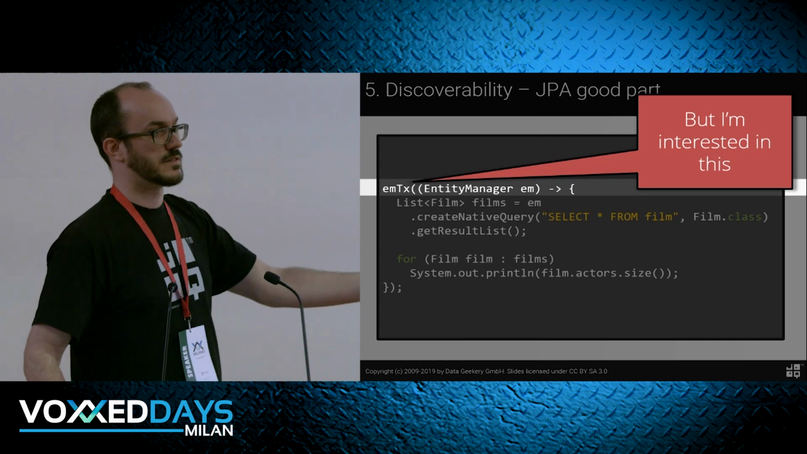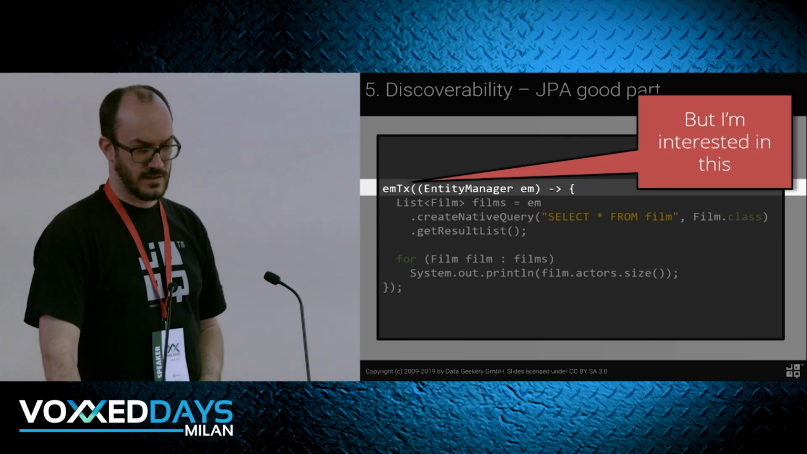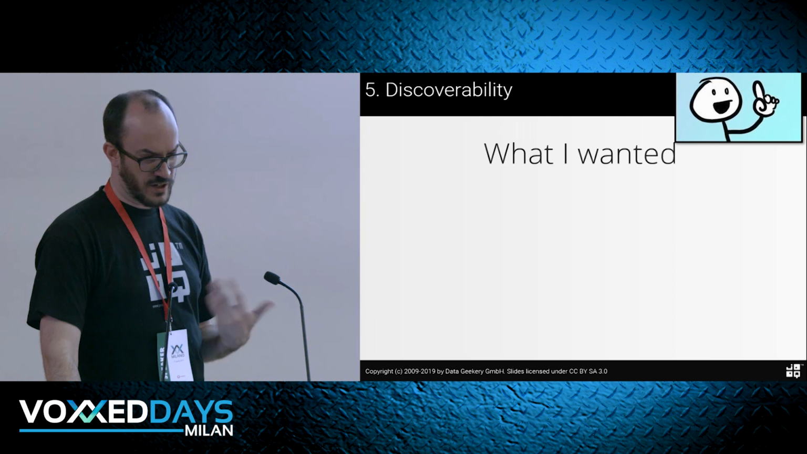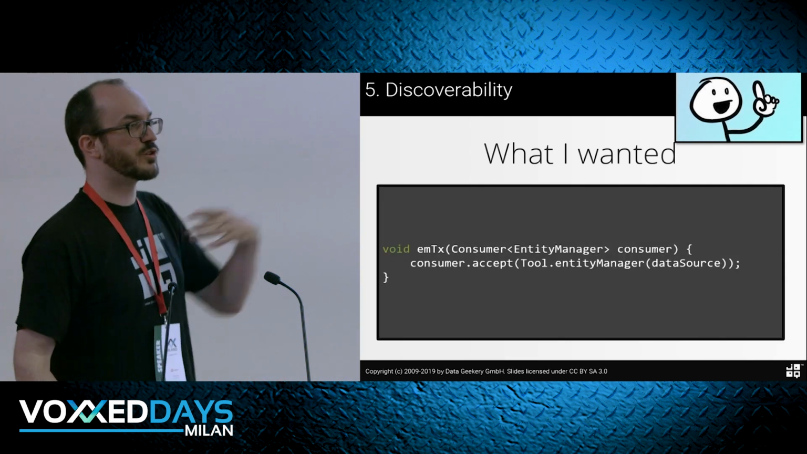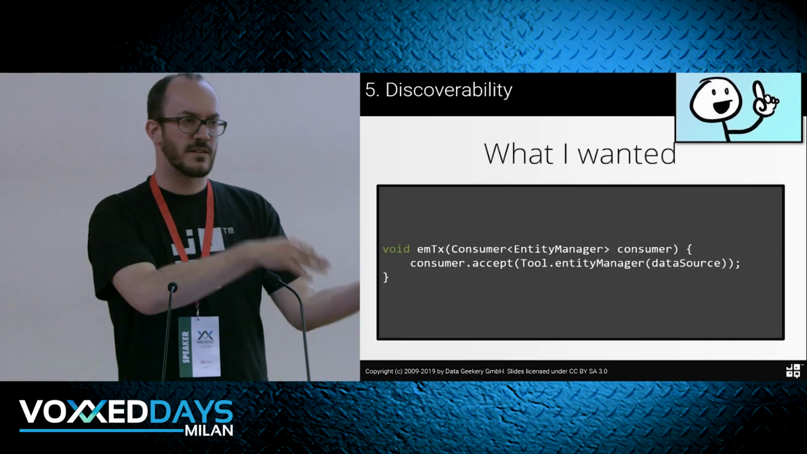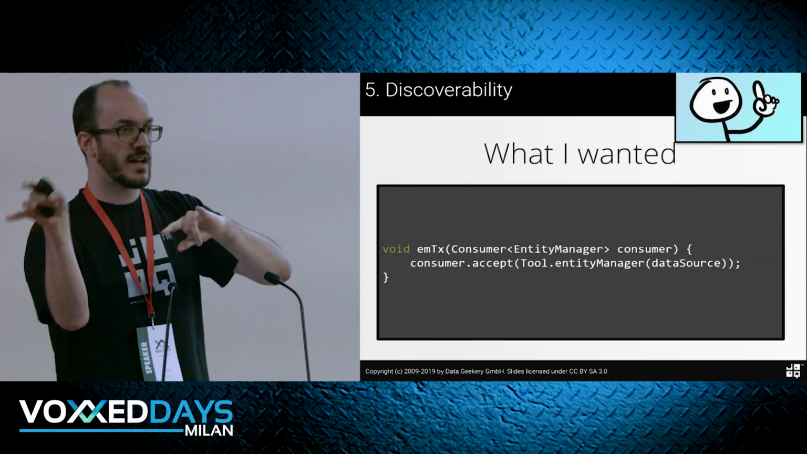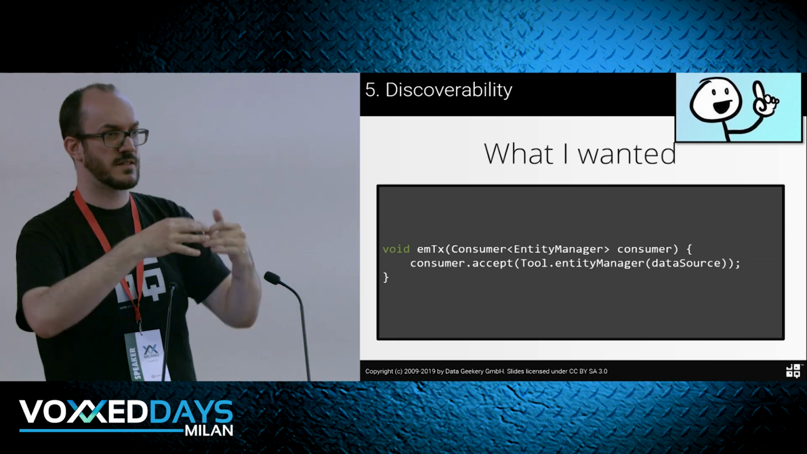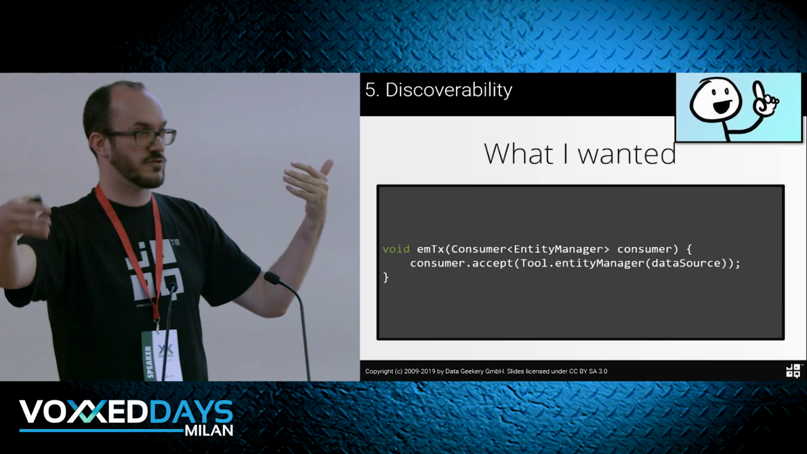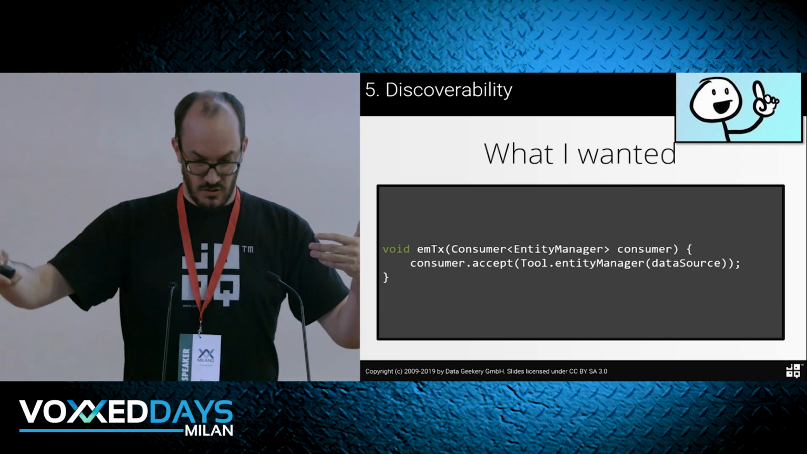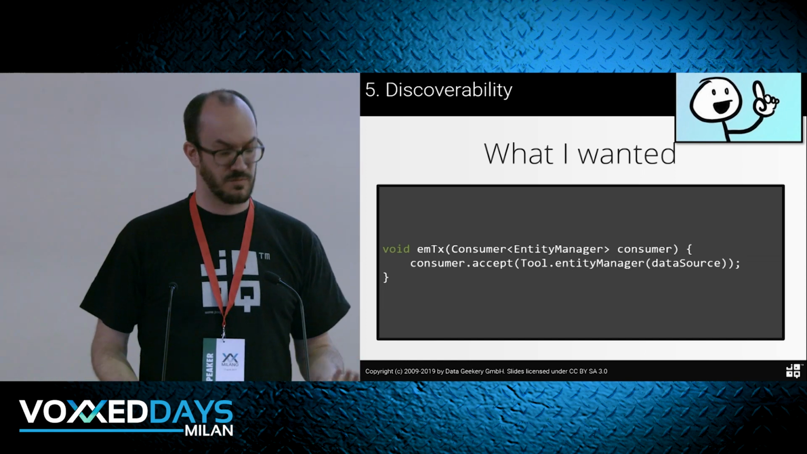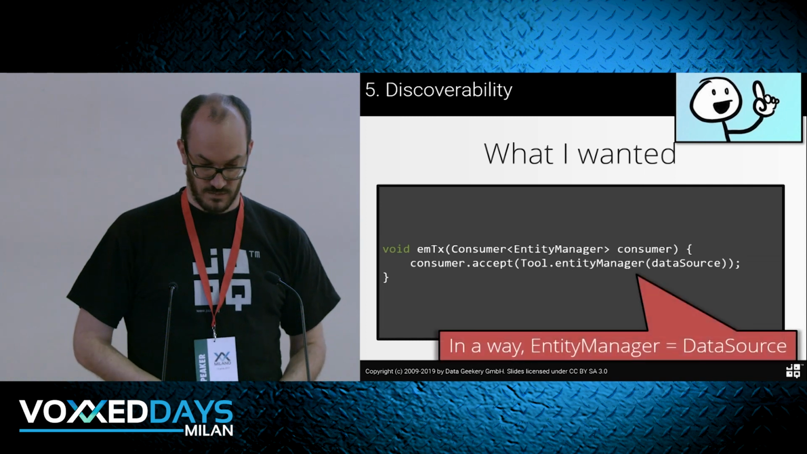But now I'm interested in this. I wanted to write a quick test case where I have an EntityManager and I already had a data source. So in my naive point of view, I have this data source, and I think they're the same thing. A data source and an EntityManager are kind of the same thing. It's just an enhanced data source with caching and transactions, etc. So I would want to have some tool that wraps this data source in an EntityManager.